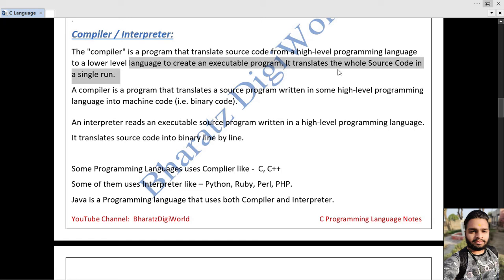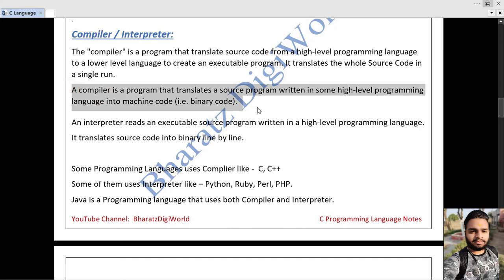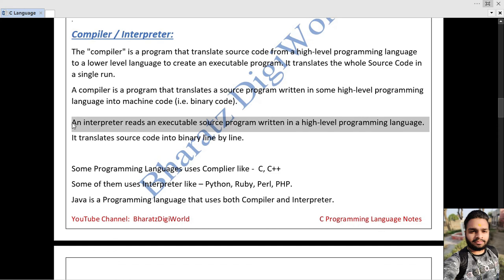It translates the whole source code in a single run. That means the compiler translates a high-level language to a low-level language in a single run, that means in a single time. It converts all the source code at once, or we can say all together. A compiler is a program that translates source code written in some high-level programming language into machine code, that is the binary code. An interpreter reads an executable source program written in a high-level language.